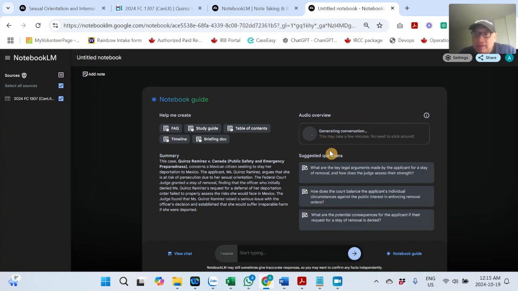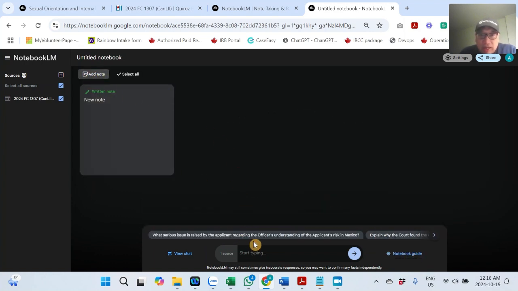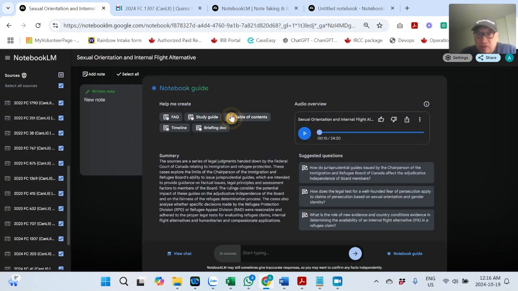And you'll notice there's another button that says customize. They just added that a couple of days ago. So you can actually put in a prompt to give it a better idea of what type of podcast you're looking for. Okay, so that's how you set one up. And then also, if you want to add a note, you can add your own note, and customize a prompt here too. So I'll go back to the one that I already started.